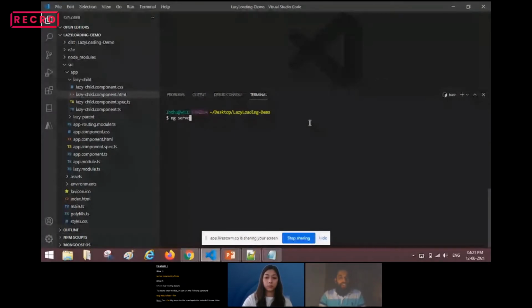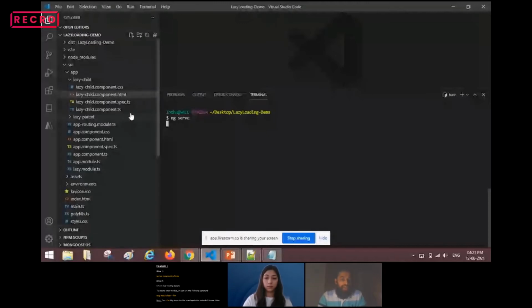And I'm just executing the ng serve command here. What this ng serve command will do is nothing but run our Angular project. It is just a simple command for running our Angular application.